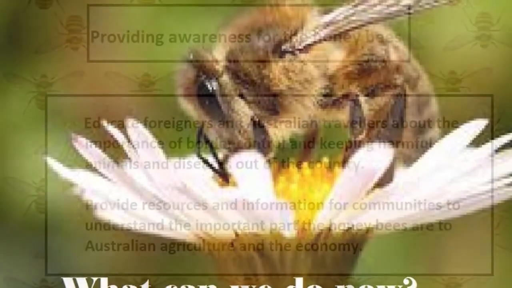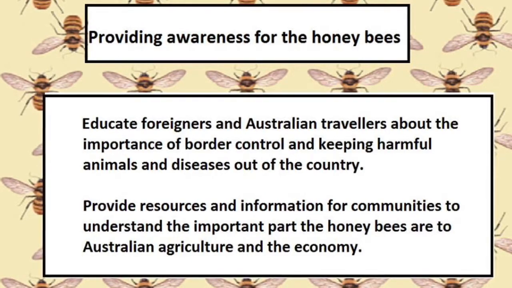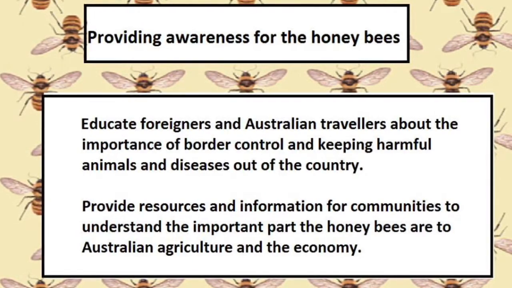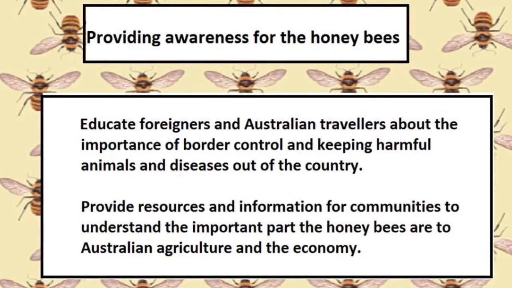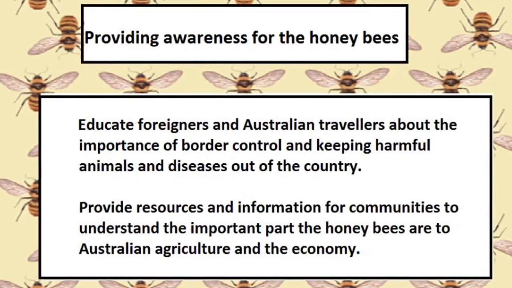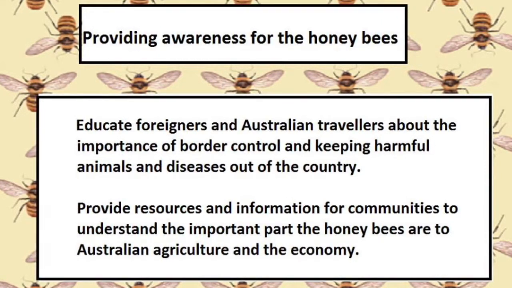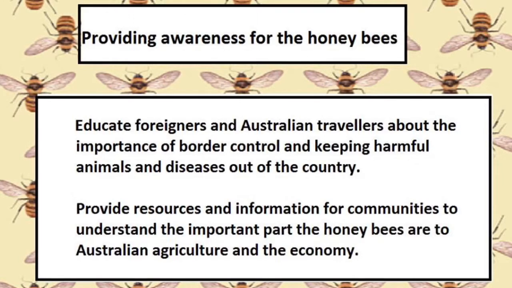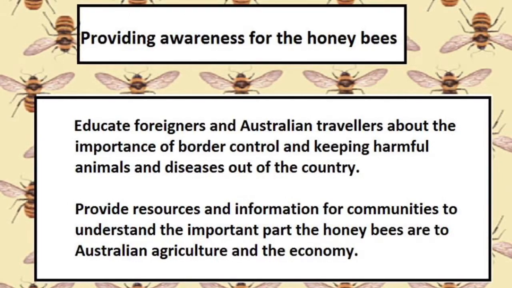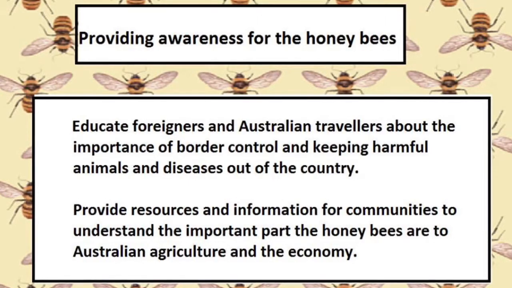The honeybee decline has been impacted by environmental elements including natural declining numbers and disease, as well as human factors including pesticides. It is essential for Australians to begin to recognise the incredible impact the honeybee decline can have on Australian agriculture and the economy. Educating foreigners and Australian tourists on the vital importance of border protection and ensuring harmful animals and diseases are not brought into Australia, allowing the honeybees to build strong surviving colonies.